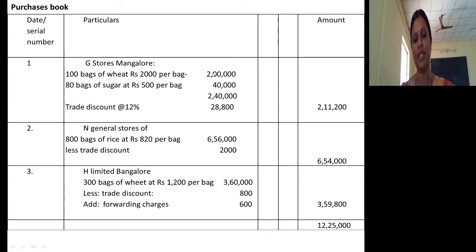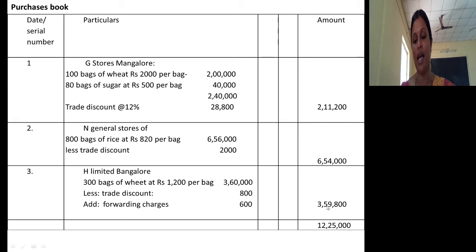So net amount means list price of the goods purchased minus trade discount. In General Stores, in the same way I did 800 into 820, 6,56,000 less trade discount 2,000. So totally 6,54,000. H Limited, you just see 300 bags of wheat, 1,200 per bag less trade discount, and forwarding charges must be added. Try to understand, being a purchaser you have to bear that expense, that's why it must be added.